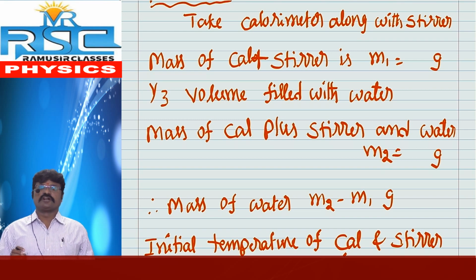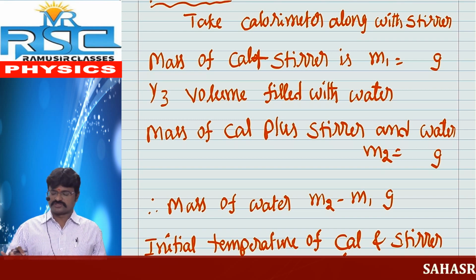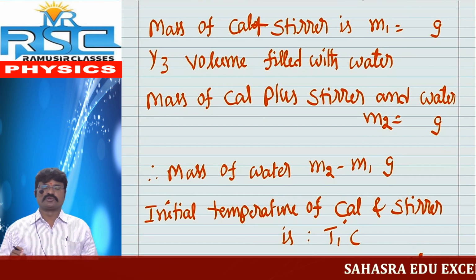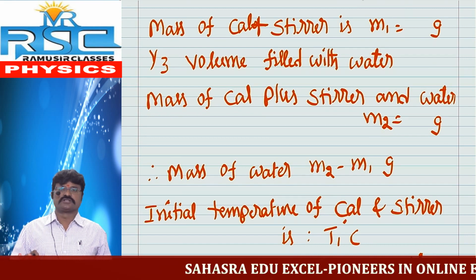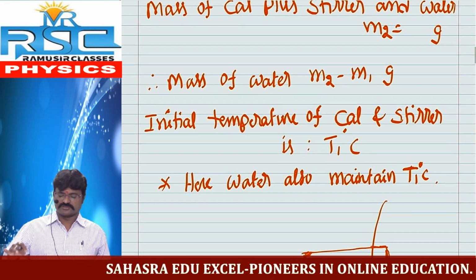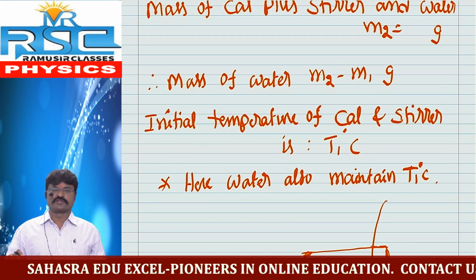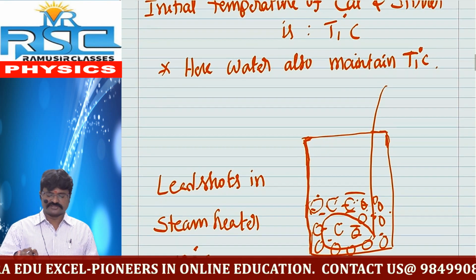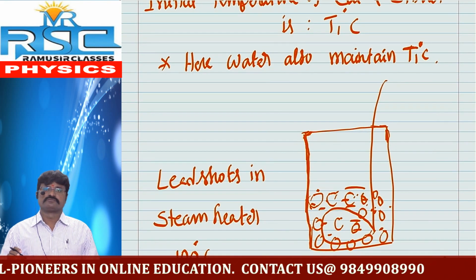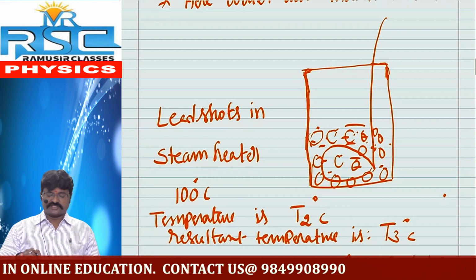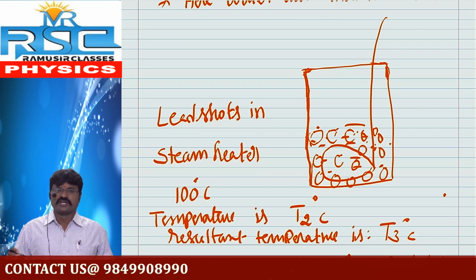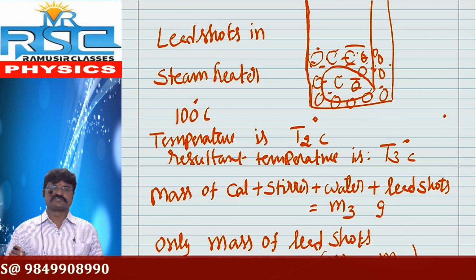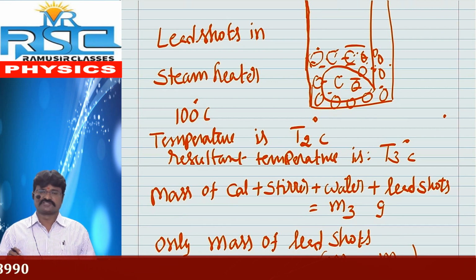Then 1/3 volume of the calorimeter is filled with water and its mass is m2 grams. Then we want only the mass of water. It is m2 minus m1 grams. Initial temperature of calorimeter and stirrer is T1 degrees Celsius. Here water also is maintained at T1 degrees Celsius. Then we take some lead shards into a steam heater and they are heated up to 100 degrees Celsius. The temperature is T2 degrees Celsius.